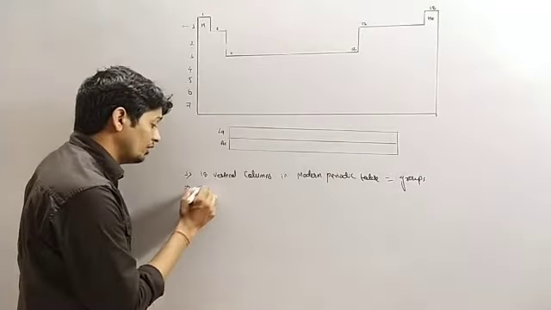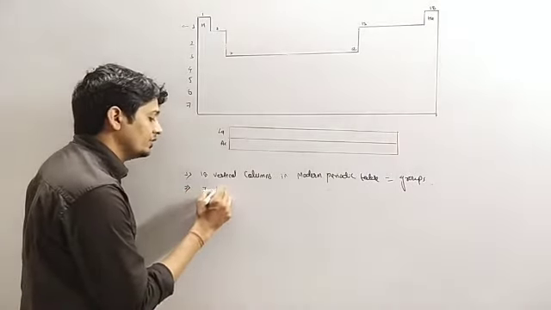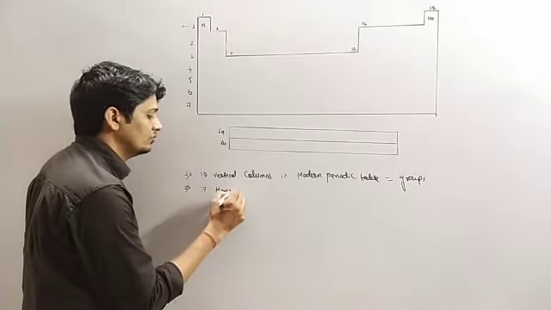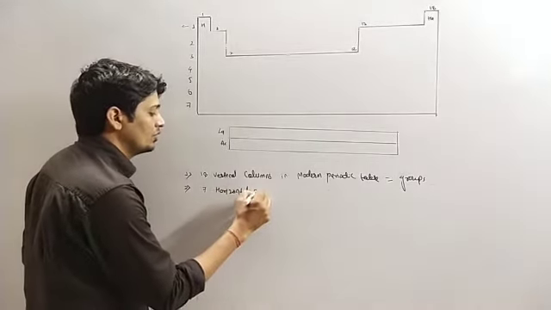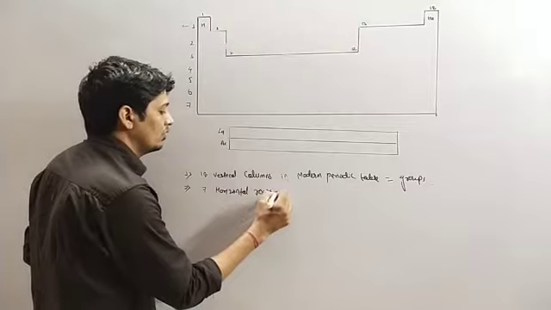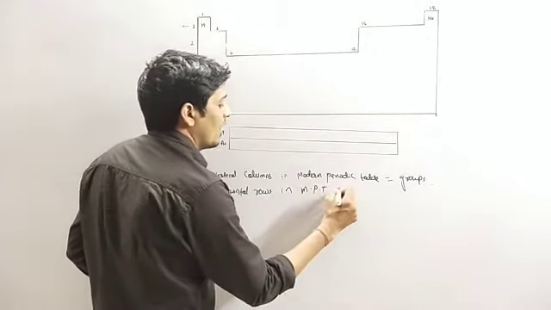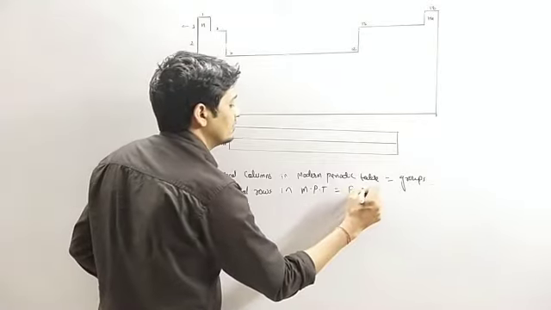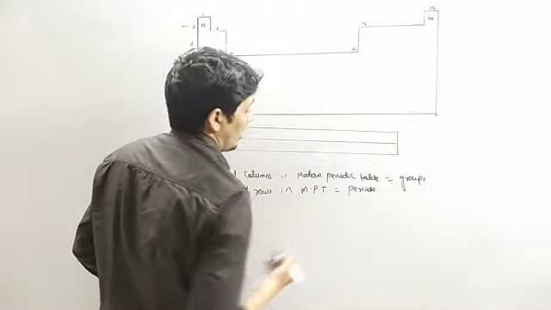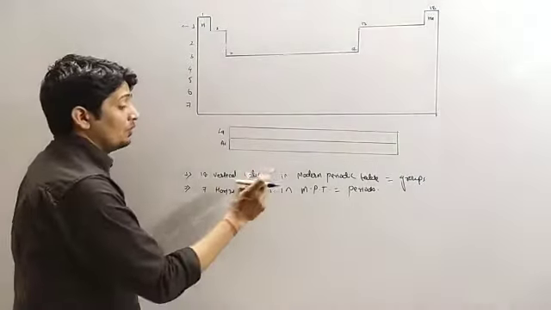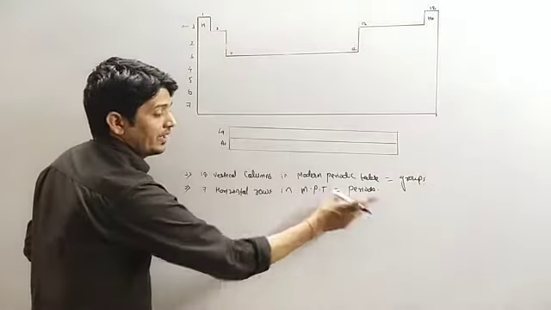Second point is what? The 7 horizontal rows in the modern periodic table are called periods. Now we will understand about the periods first.